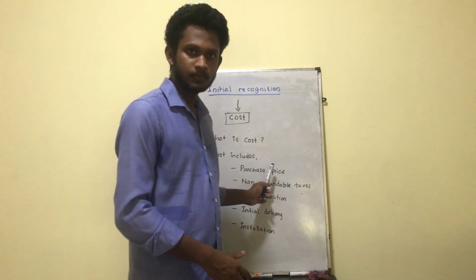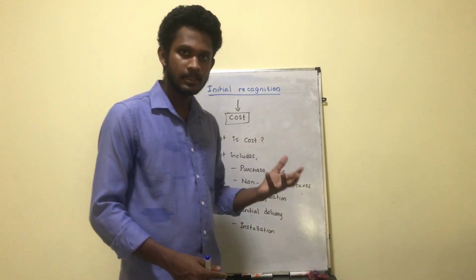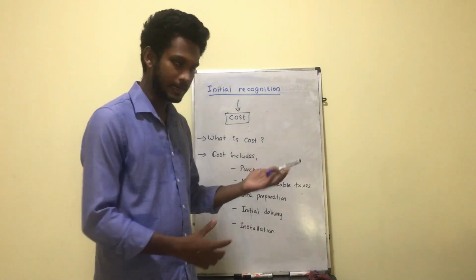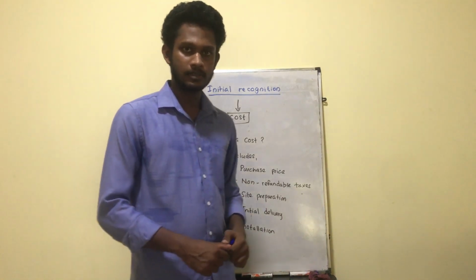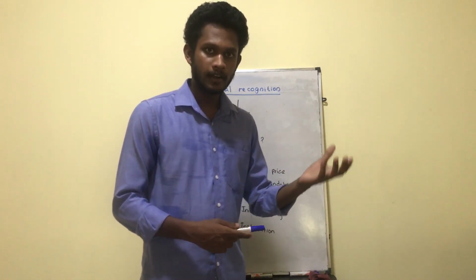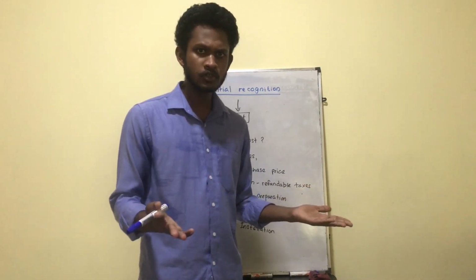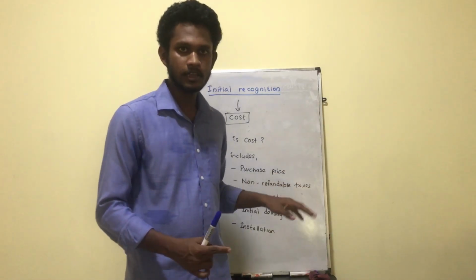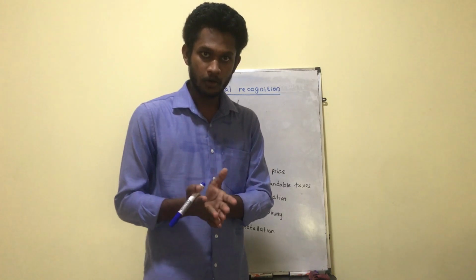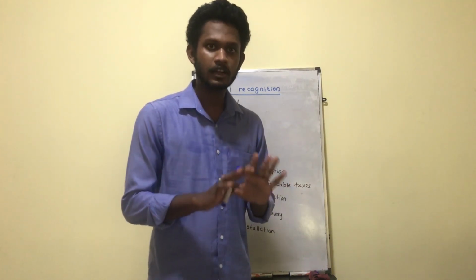As per the standard, cost includes the purchase price, that's the amount you paid to the seller to acquire that asset, and non-refundable taxes like import duty, or whatever charges you pay to bring the asset to the present condition and present location. Simply, if I summarize, it is the purchase cost plus all other costs incurred to bring the asset to the present condition and present location.